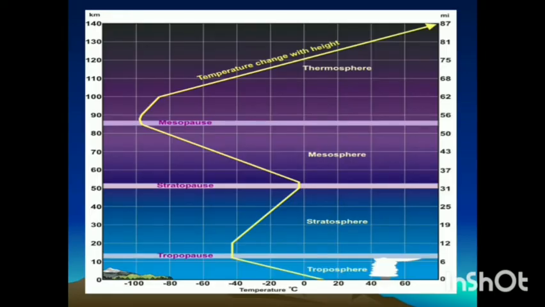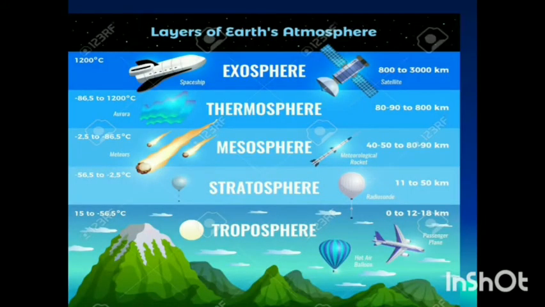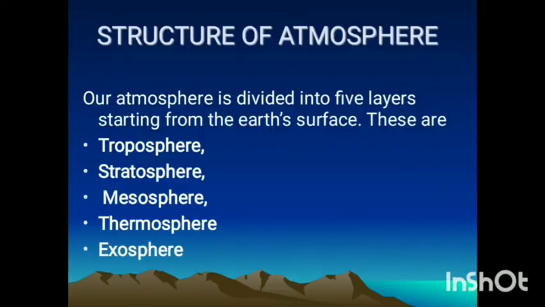So our atmosphere is divided into 5 layers. First is troposphere, second is stratosphere, mesosphere, thermosphere and exosphere. These are the structure of the atmosphere. So the 5 layers we have already discussed.